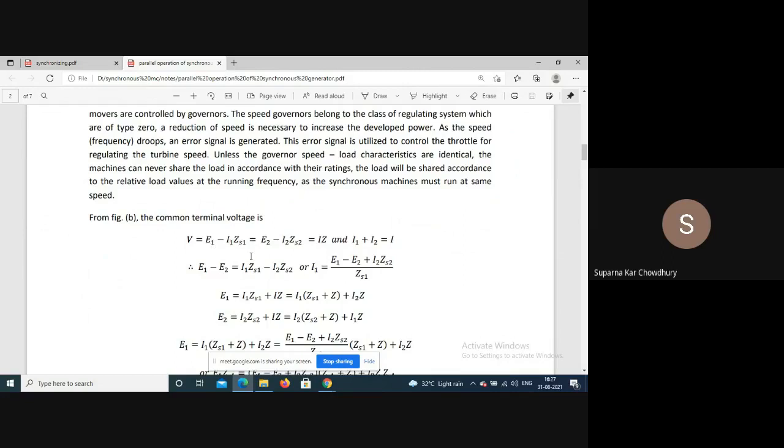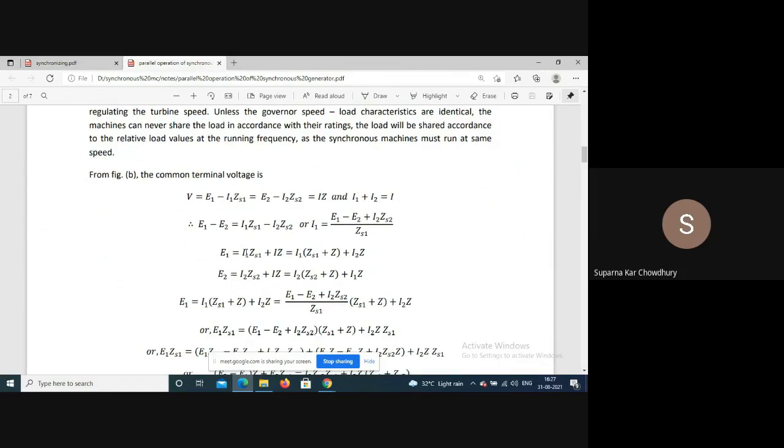So we can write E1 minus I1 ZS1 is equal to E2 minus I2 ZS2. So we can have E1 minus E2 is equal to I1 ZS1 minus I2 ZS2. So from here we can express I1 in terms of I2 as I1 equal to (E1 minus E2 plus I2 ZS2) divided by ZS1.